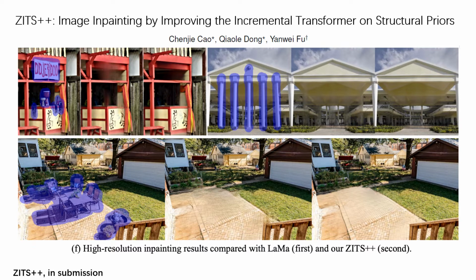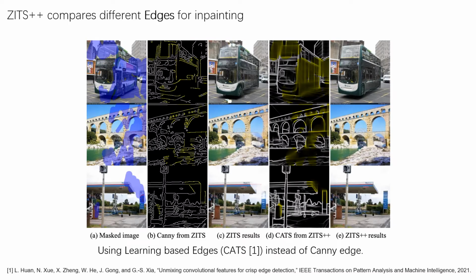Built upon our ZITS, we propose an improved zero-initialized, incremental transformer structure inpainting framework, ZITS++, and our model achieved much more improvements compared to LaMa in high-resolution 1K inpainting results. We further compare different edges for inpainting based on our ZITS.